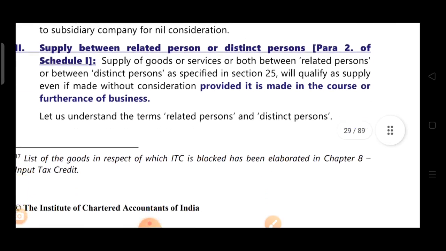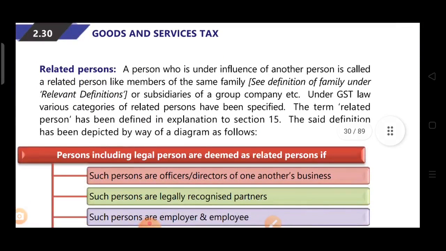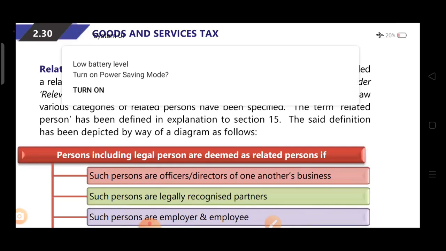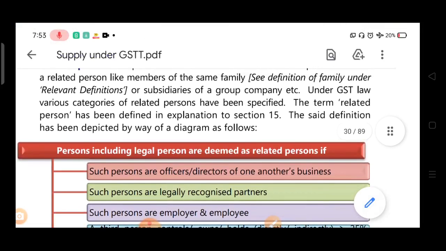Now let us understand the terms related person and distinct person. A related person means a person who is under the influence of another person, like members of the same family, or subsidiaries of a group company, etc. Under GST law, various categories of related persons have been specified. The term related person has been defined in the explanation to Section 15. The said definition has been depicted by way of a diagram. For the definition of family, they have given the definition of family under relevant definitions, which you can see from the definitions.